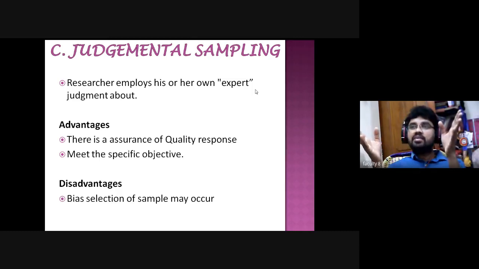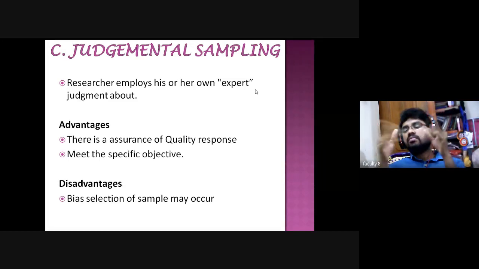If somebody has more expertise than me and they select only me, that is biased selection. If you are an interview panelist, for example, and you select only your friend, there is some bias, right? So the main disadvantage is that bias of selection may occur, right?